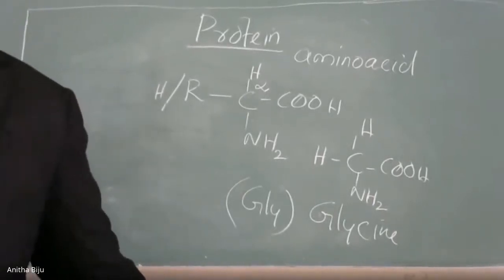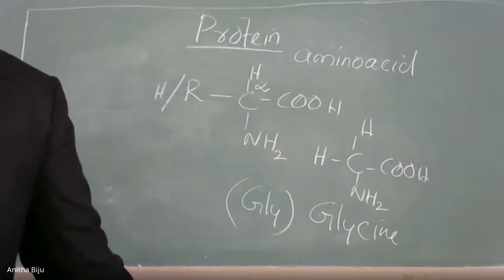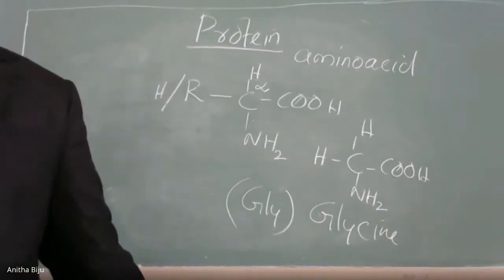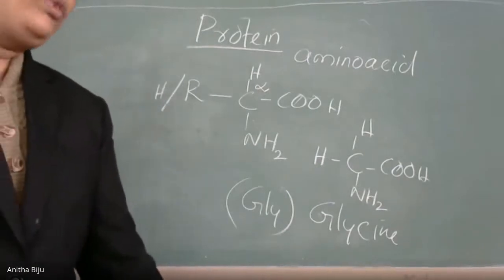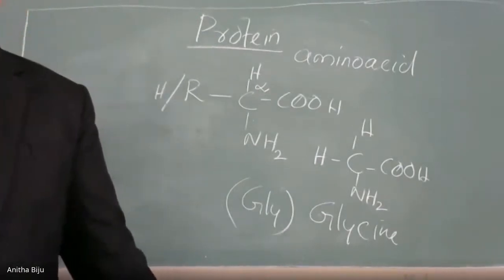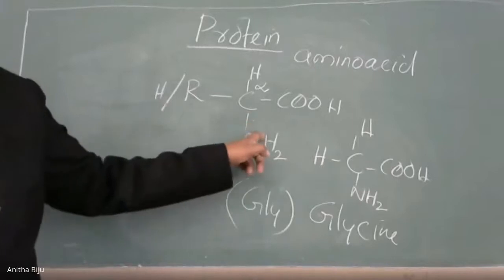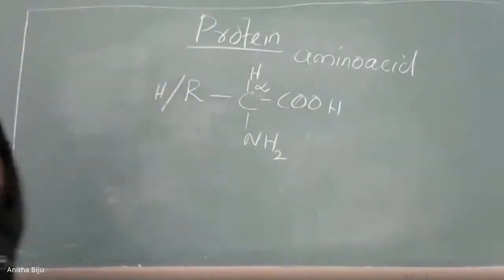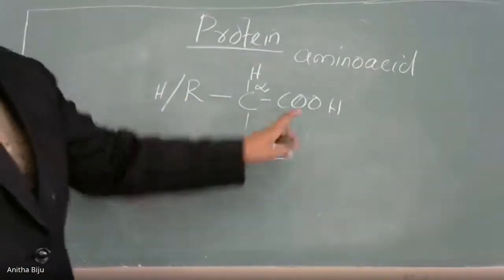Okay. Now the next topic is classification of amino acids. Amino acids are classified into 3 major categories on the basis of the number of amino groups and carboxyl groups. When we look at the general formula, you can see that an amino acid contains one amino group and one carboxyl group.